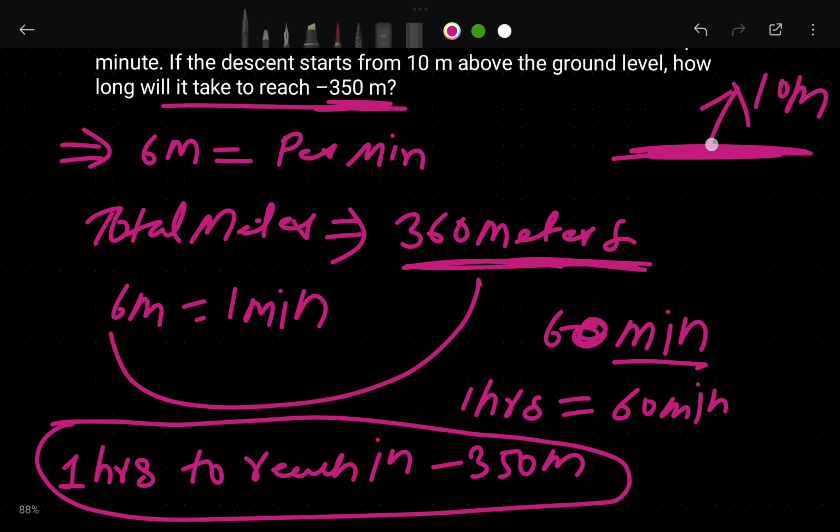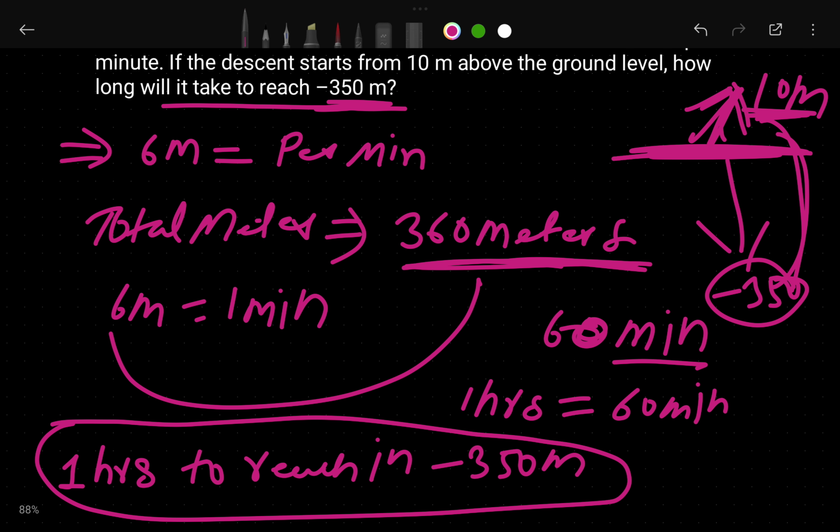This is the ground. From above the ground it is starting at 10 meters. Downwards they have to go minus 350 meters. So will you not count the 10 meters? Because this is 350 meters downward, but it is starting from above, so we will add both. When we add both, it is 360 meters. Then the total is 360 meters they have to dig.